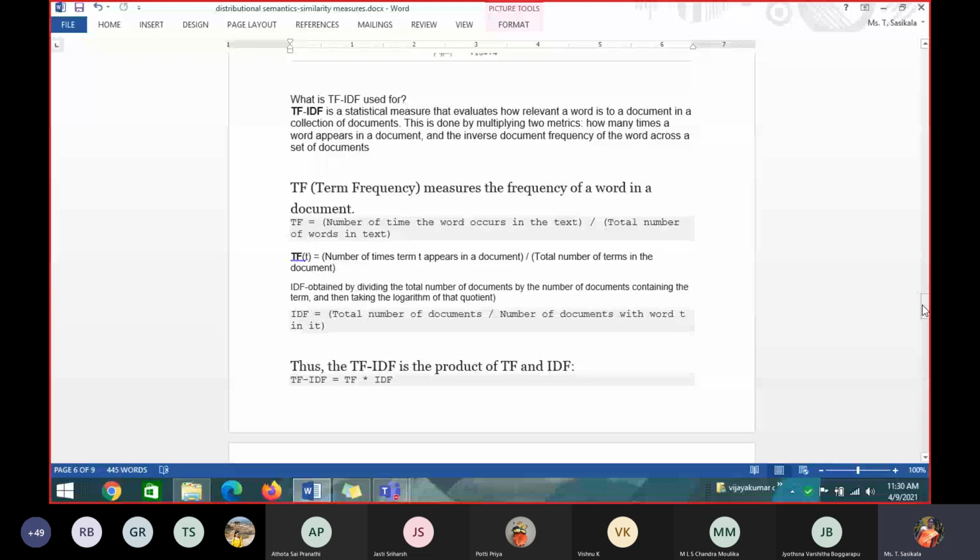What is term frequency? TF is the term frequency. We can also calculate TF, IDF for a given document. So please make a note, students. TF is term frequency. It measures the frequency of a word in a document. I have one document, one paragraph. How do I calculate TF for a word? What is the definition? TF is the